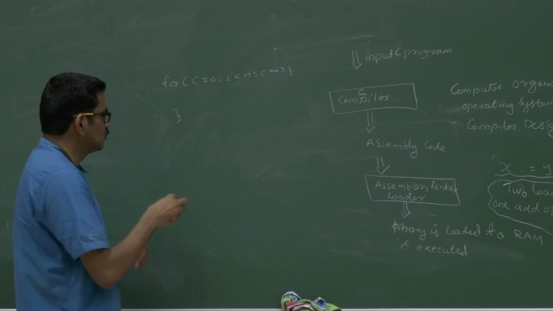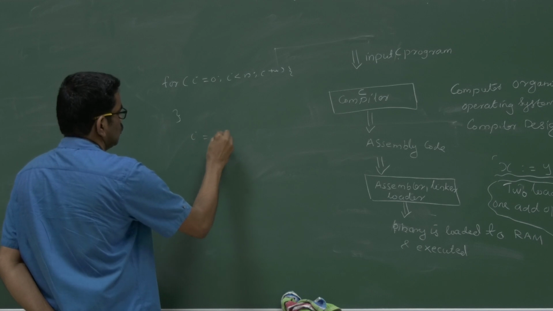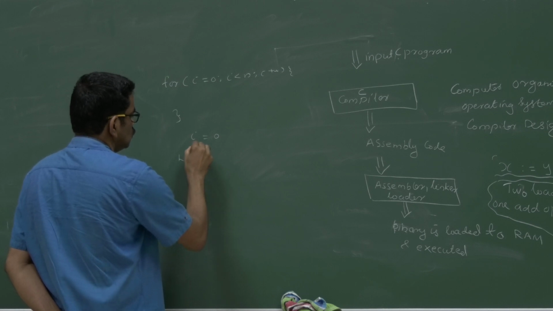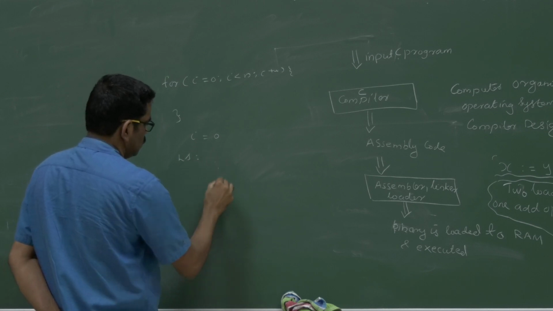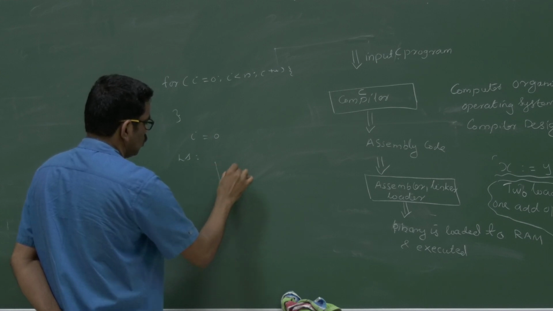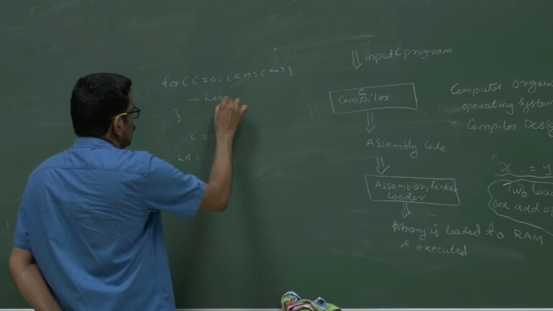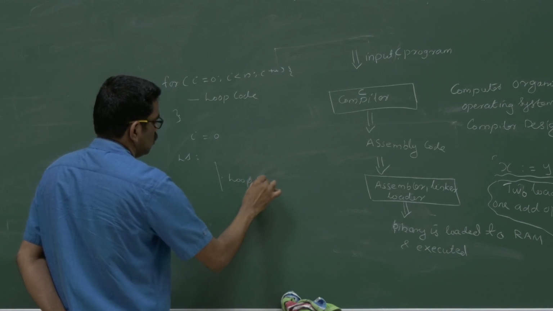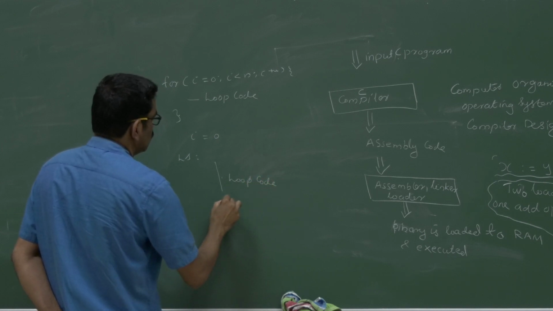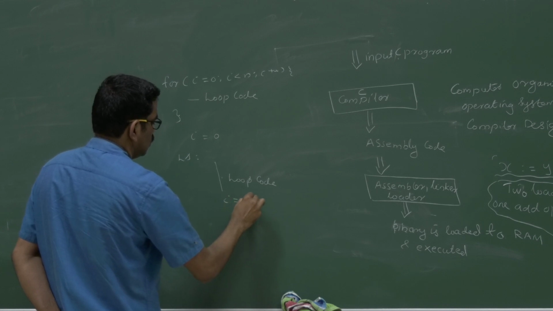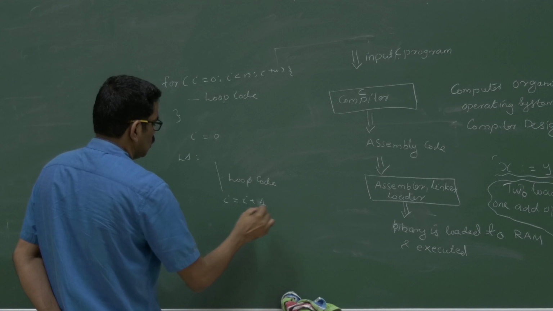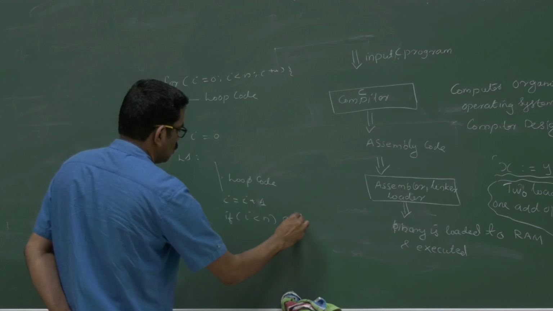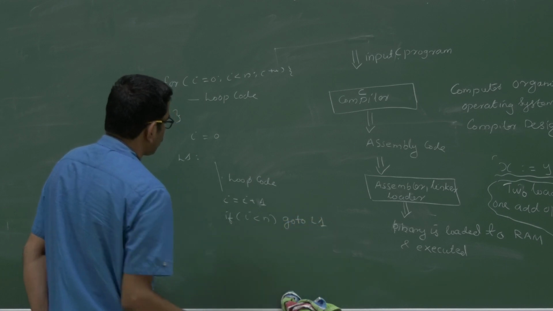You have to use something like this: i equal to 0, a label L1, then the loop code, then i assigned to i plus 1, if i less than n, go to L1.